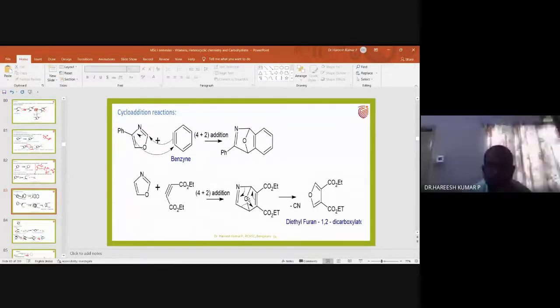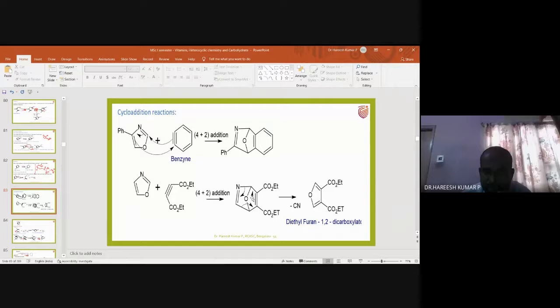So from these two reactants to this product is a 4 plus 2 cycloaddition. From here to here, it's an electrocyclic reaction. What will happen? This bond pair is coming over here, and this bond pair will come over here.